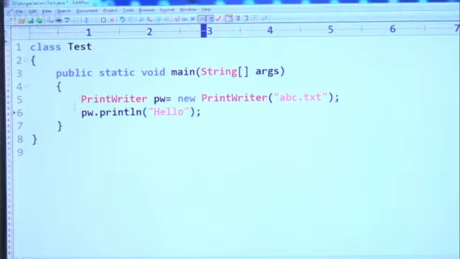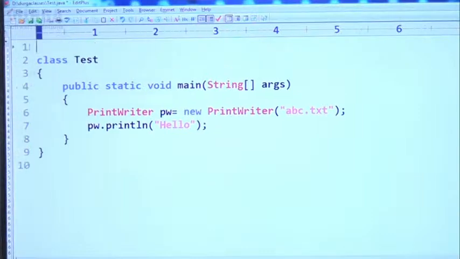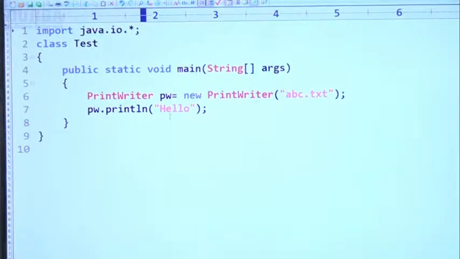PrintWriter is available inside the IO package, so import java.io.*. That's all, this is the program we have.